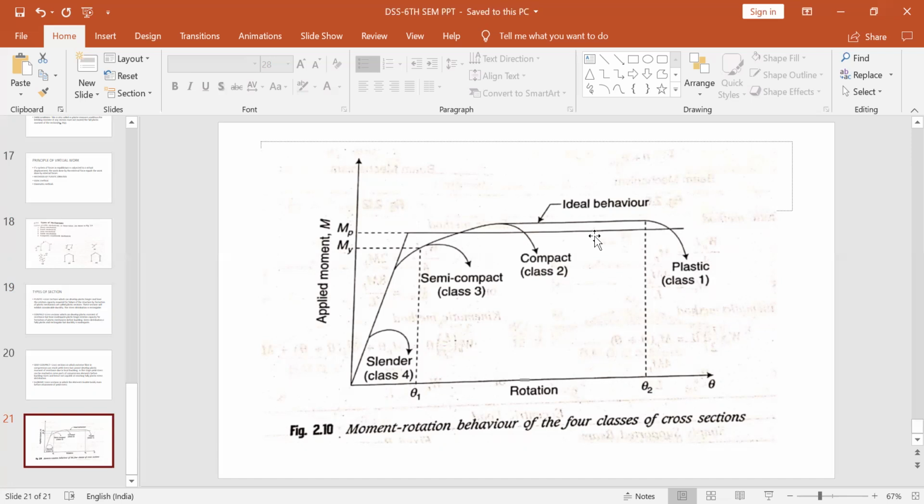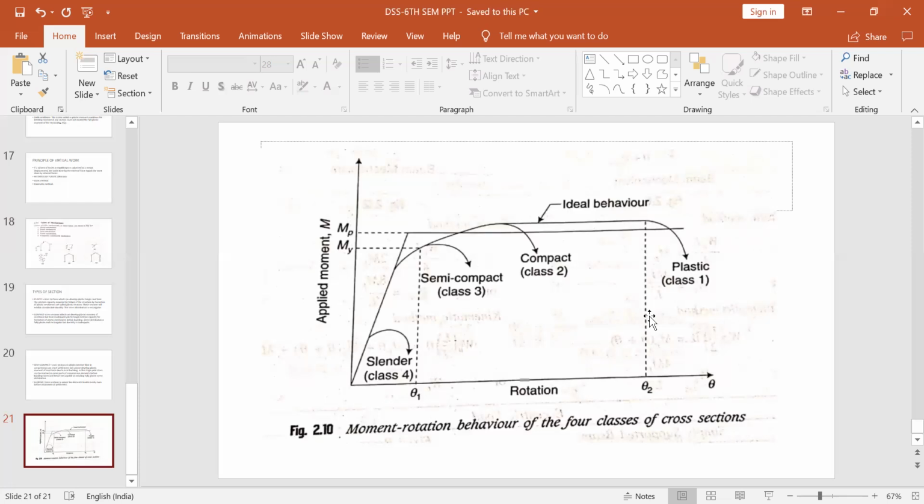Okay. Now see, this is theta 1, theta 2. These are the rotation and displacement that is occurring in the structure. Okay. So what is theta 1? Theta 1 is the rotation at the onset of plasticity. So this is the location at which plasticity will start. That means yield stress has been reached and plasticity will start. So this is theta 1.